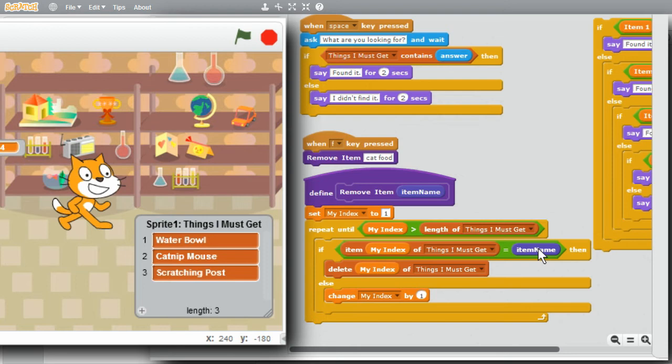I'll try this. Stop the program. Start it again. My list is initialized. I'll press the F key. Cat food is removed. Good. Now I can remove an item when the P key is called.